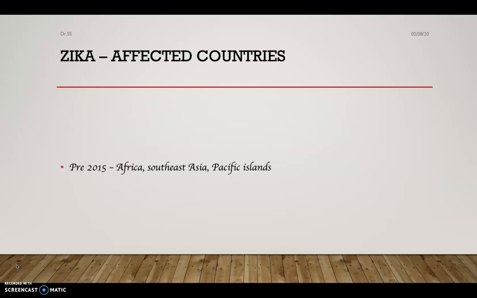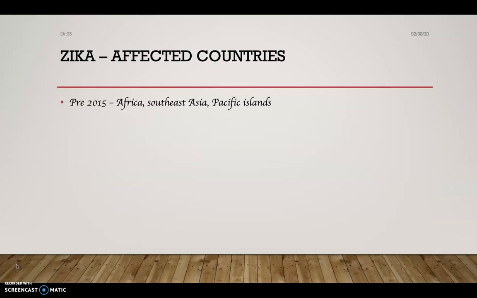Zika affected countries. Before 2015, Zika virus outbreaks were prevalent in Africa, Southeast Asia and the Pacific Islands. In May 2015, the Pan American Health Organization created a world alert that Zika virus was in outbreak in Brazil also.